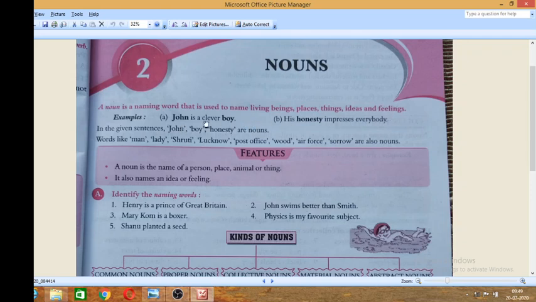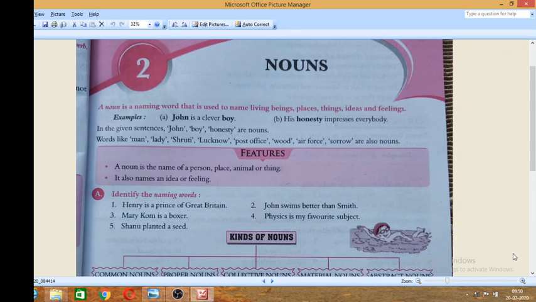John is a clever boy. In this sentence, John is a noun, boy is a noun. Next, his honesty impresses everybody. Here you can see that honesty is a noun. Clear? So, these are the features of a noun. A noun is a name of a person, place, animal, or thing. It also names an idea or feeling. Clear?